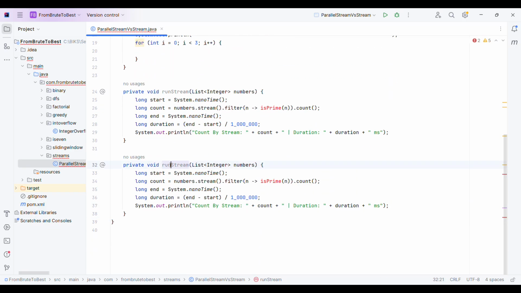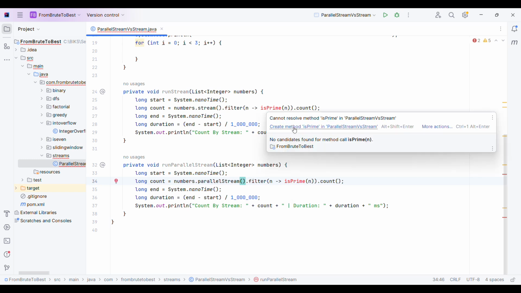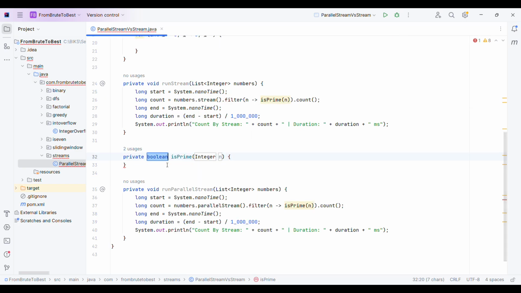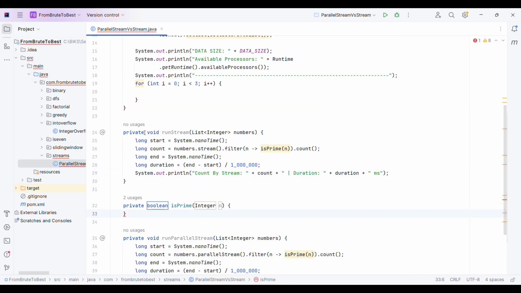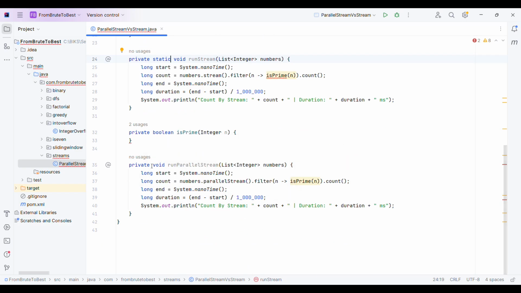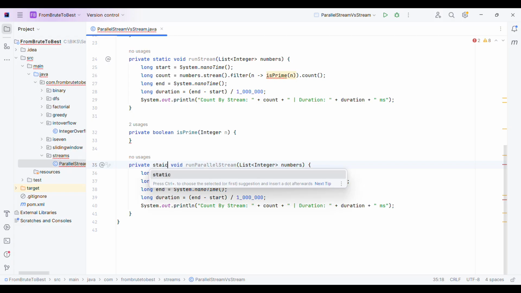The only change will be that instead of stream I will use parallelStream. Also let me create the isPrime method. Oh sorry, let me add static, otherwise I will have to create an object to call the methods.